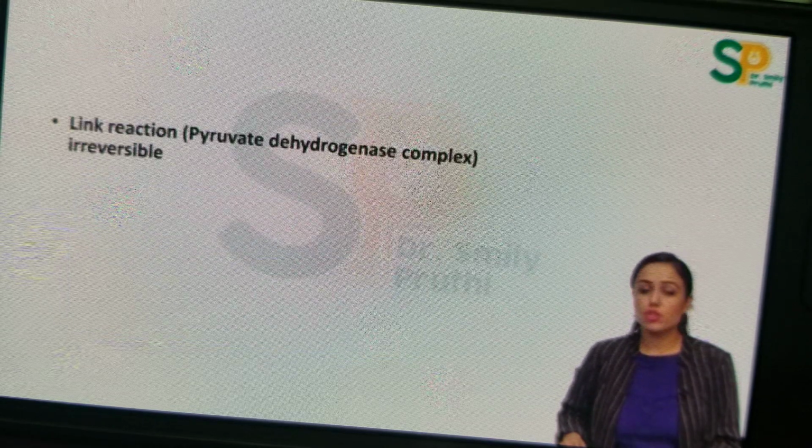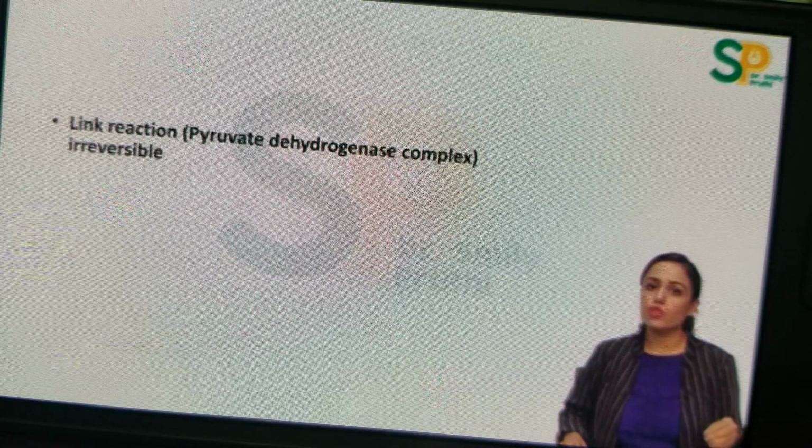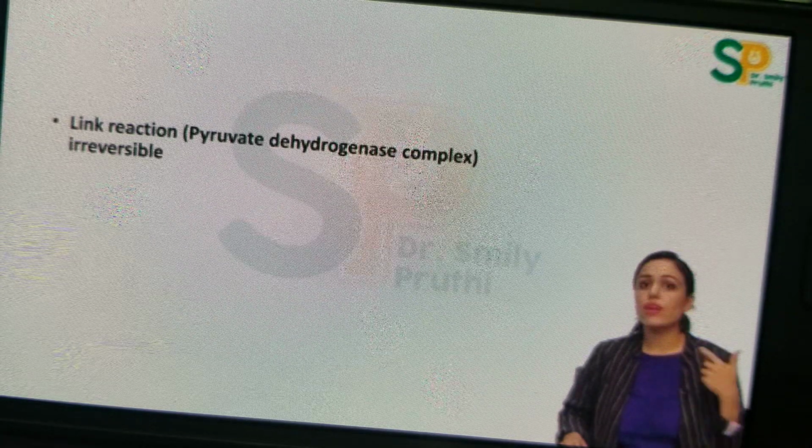Now coming to the next thing, that is the link reaction, the pyruvate dehydrogenase reaction. This reaction is irreversible, I told you. That is conversion of pyruvate to acetyl-CoA. Because the link reaction is irreversible, pyruvate to acetyl-CoA is irreversible. So that means pyruvate can be converted to acetyl-CoA, but the opposite is not true. Acetyl-CoA can never be converted to pyruvate.